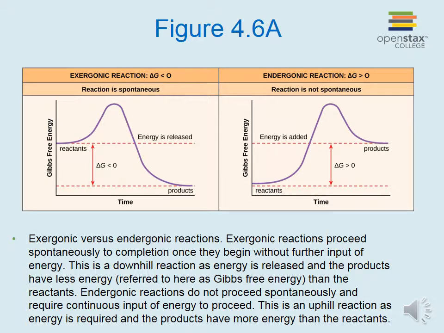Here we see exergonic versus endergonic reactions. Exergonic reactions proceed spontaneously to completion once they begin without any further input of energy. This is a downhill reaction as energy is released and the products have less energy, referred to here as Gibbs free energy, than the reactants. Endergonic reactions do not proceed spontaneously and require continuous input of energy to proceed. This is an uphill reaction as energy is required and the products have more energy than the reactants.